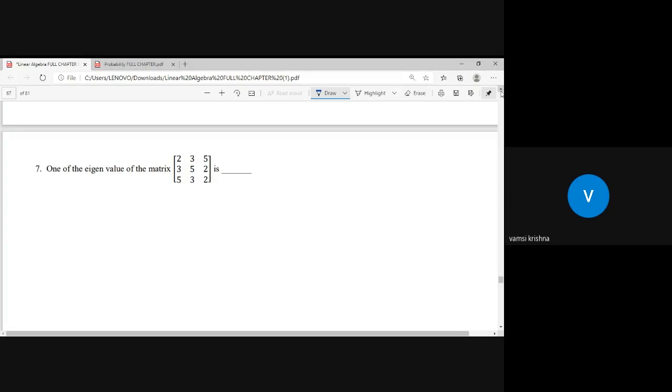Sir, you observe this question. The given question is a 3 by 3 matrix. 3 by 3 matrix means you have 3 eigenvalues, lambda 1, lambda 2, lambda 3. Usually I need to find the eigenvalues like this: determinant of A minus lambda I is equal to 0. I need to solve that characteristic equation. But instead of solving that, I will tell you the shortcut method for this 3 by 3 matrix.